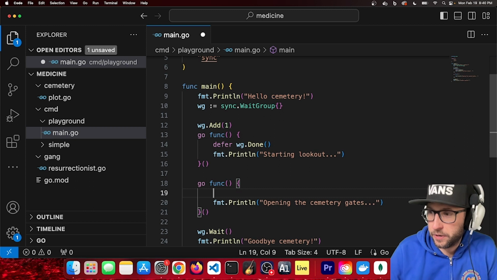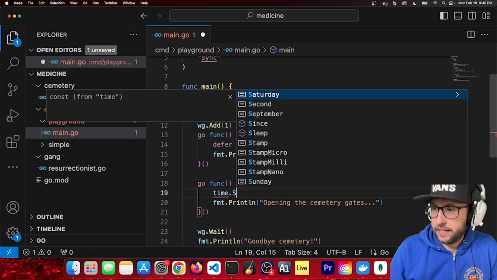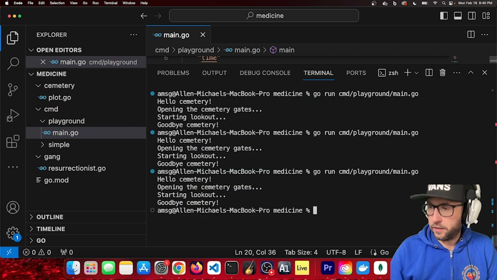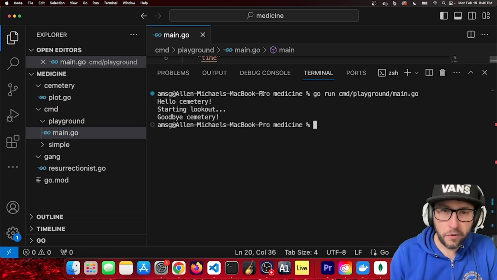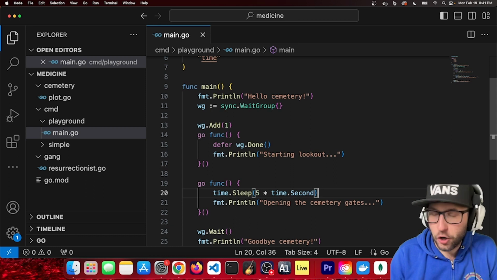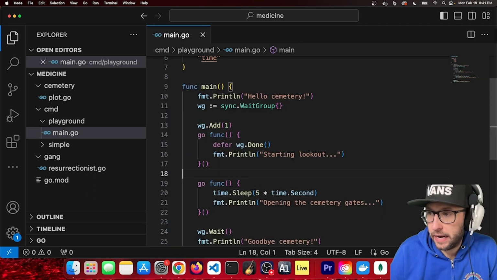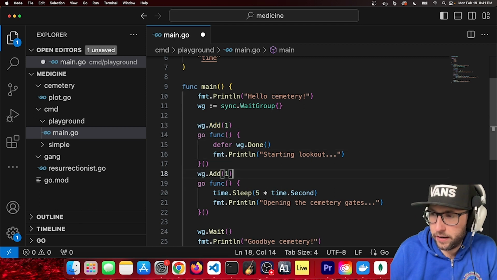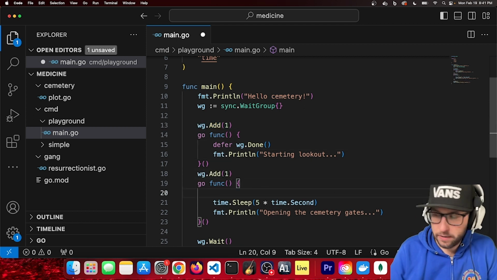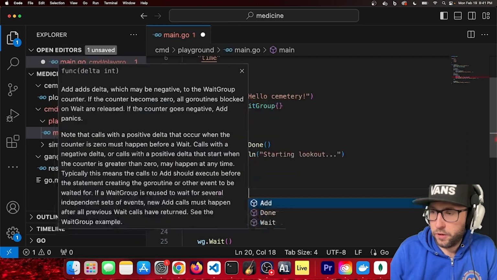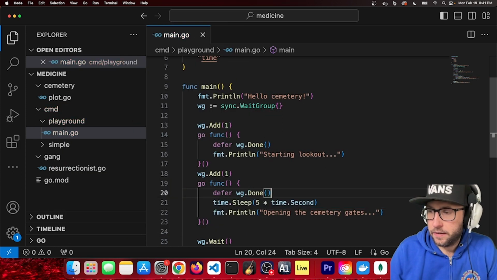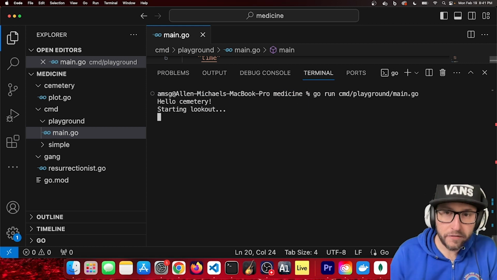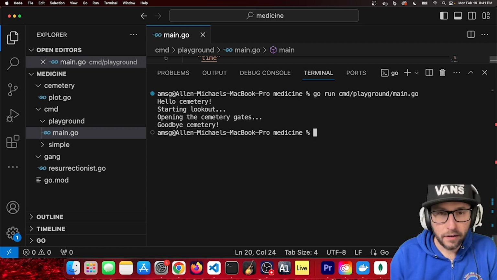I'll even show you. If I add a time.Sleep, no longer do we see opening the cemetery gates. But we want to see both of these statements printed. So now I'm going to add to the wait group. I'm going to do the same thing, defer wait group Done. And here we go. It's waiting the 5 seconds now. All right, there we go.